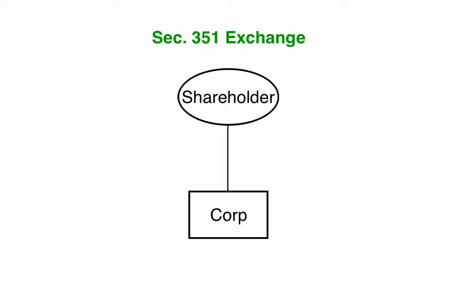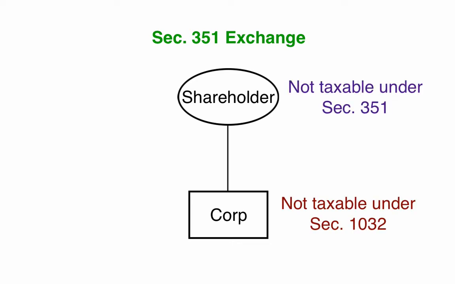The classic example is a Section 351 exchange, where a corporation issues its own stock in exchange for property from the shareholder. The corporation is not taxable under Section 1032, and the shareholder is not taxable under Section 351 as long as the requirements of Section 351 are met.